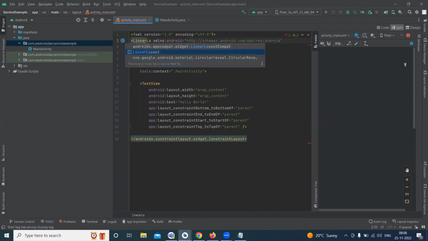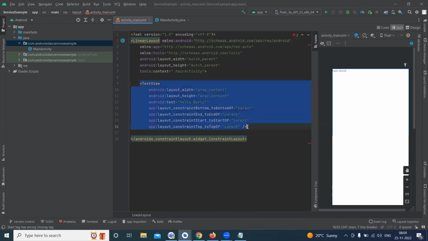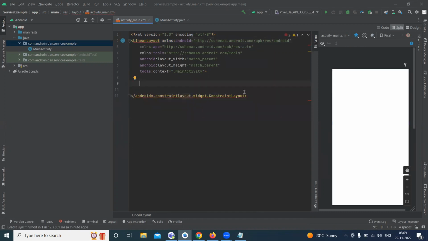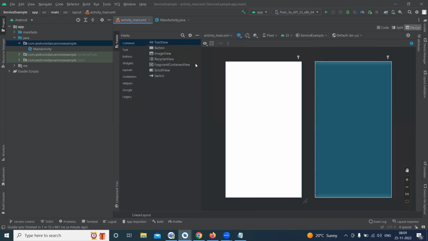So linear layout. Then here I'll give the orientation as well. So orientation is vertical. Then I need two buttons. So I'm drag and drop two buttons.